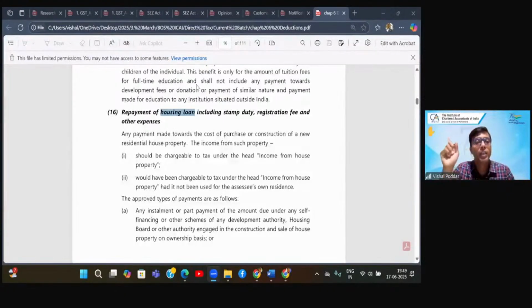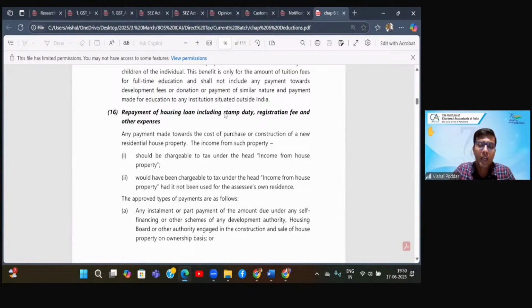But for that, we will study another section, which will be in the E series. Correct? Now, pay attention. This section is allowing you deduction for the principal portion. So in my example, out of 50,000 this month's installment, 20,000 is interest. Let it be covered under HP head. And over there, if it is excess beyond 2 lakhs, the excess you can come back and claim it under the series of E that we'll study later. This 30,000, which is for principal, is what is covered over here.